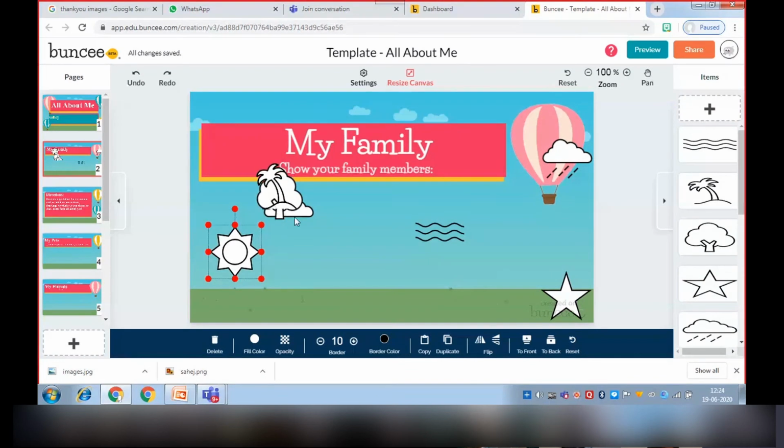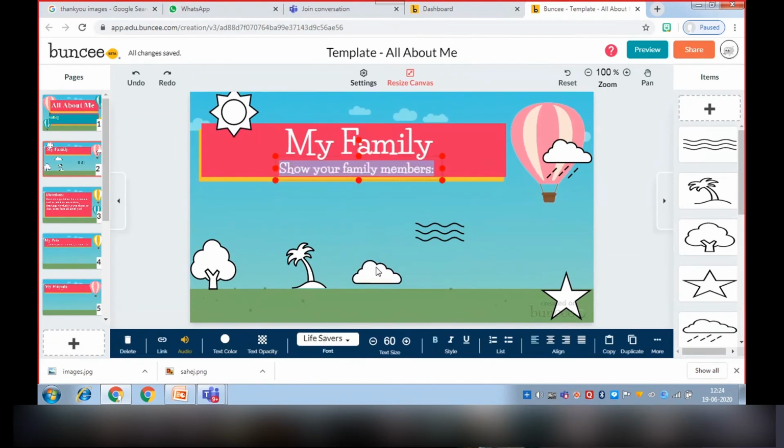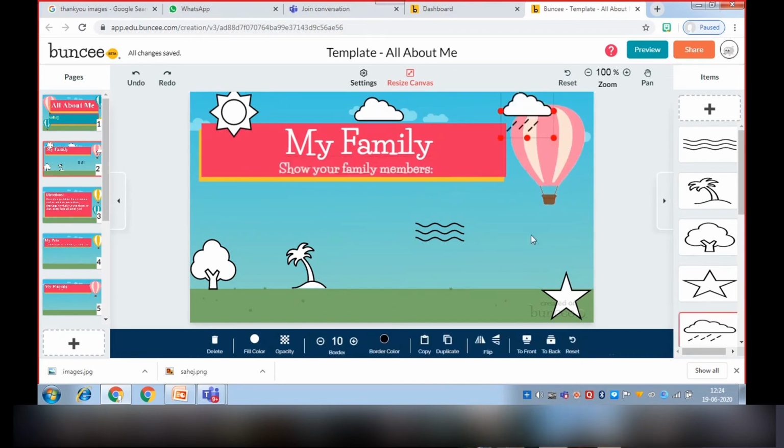We can arrange them like this, and we will move this cloud up. So like this we can make anything.